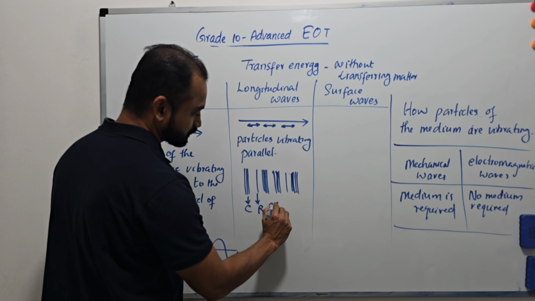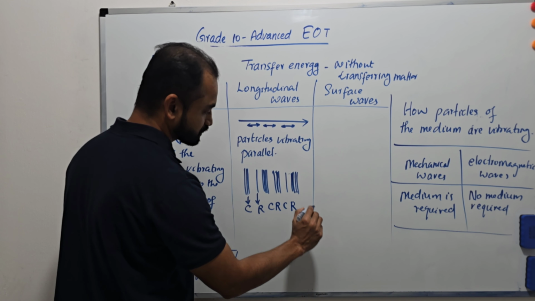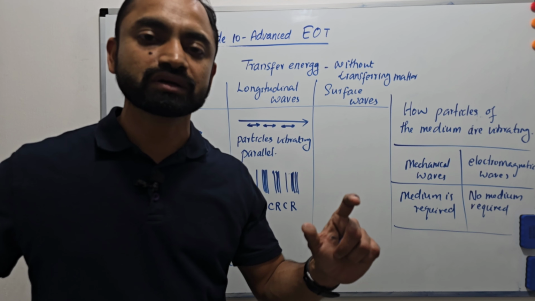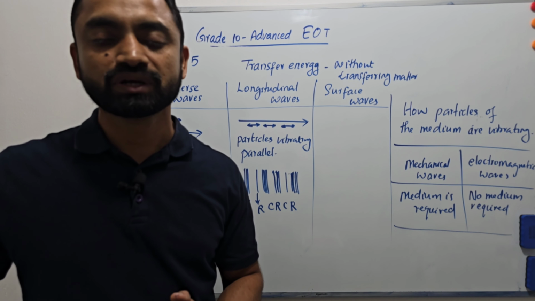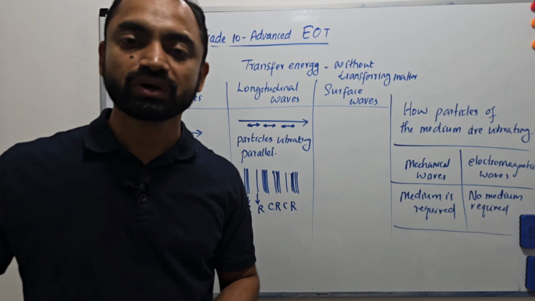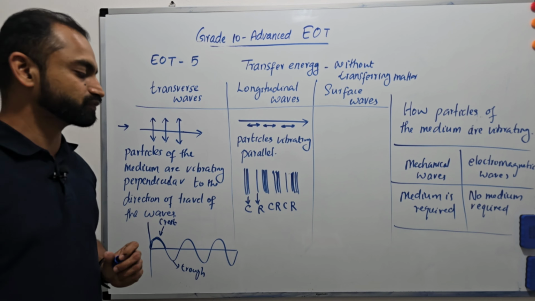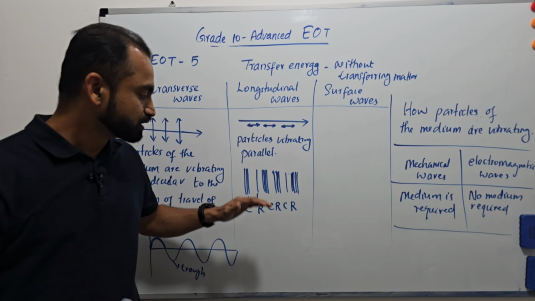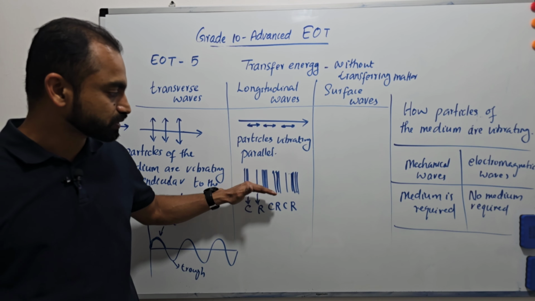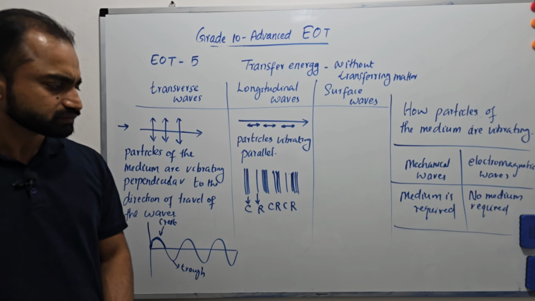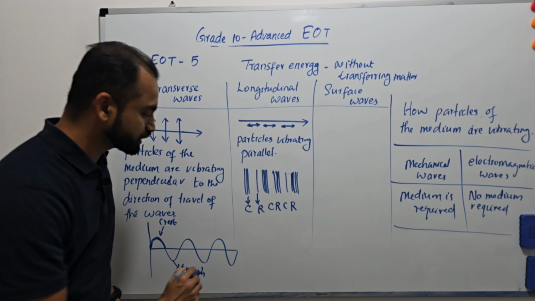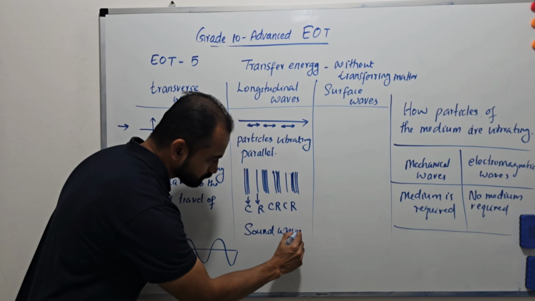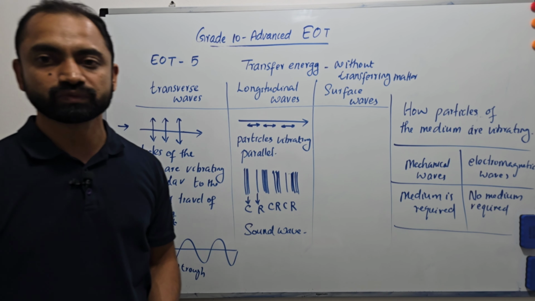Compression, rarefaction, compression, rarefaction. So a longitudinal wave consists of a series of alternate compressions and rarefactions. Example: sound wave. Sound wave is an example of a longitudinal wave.